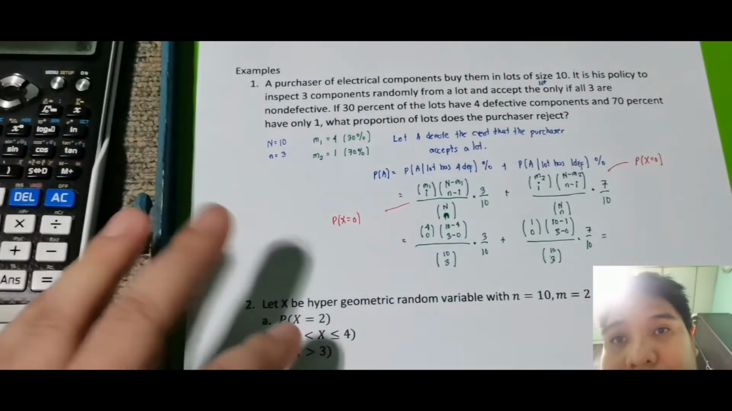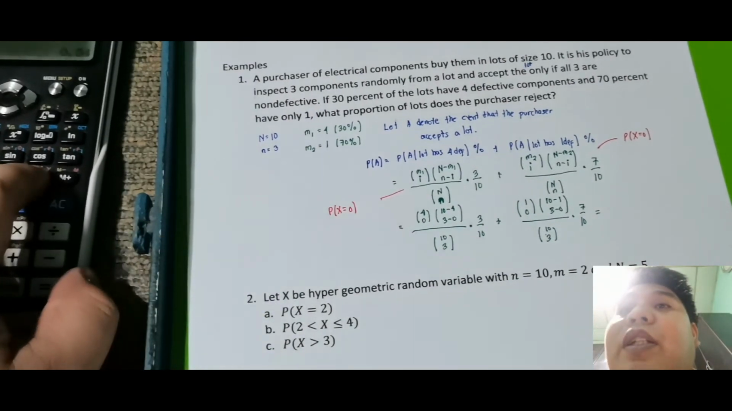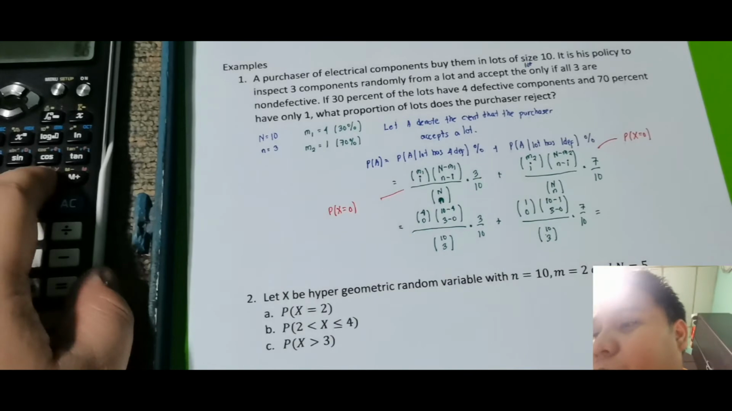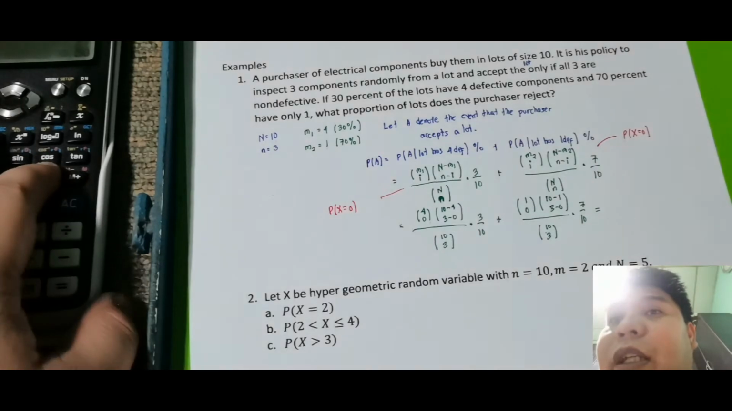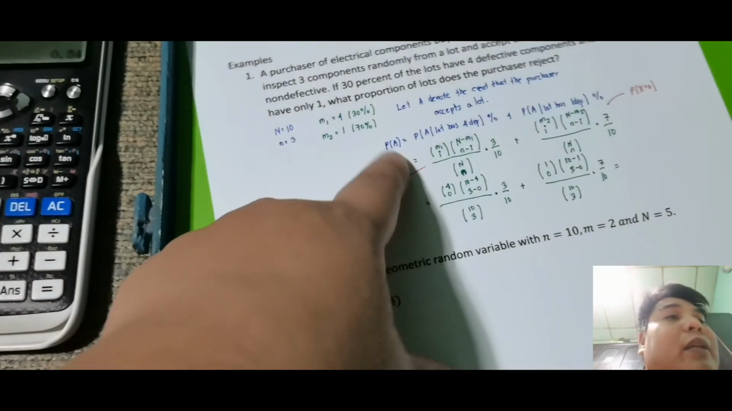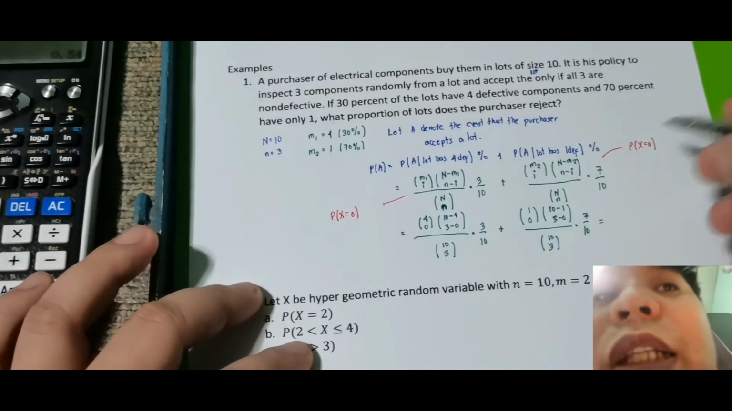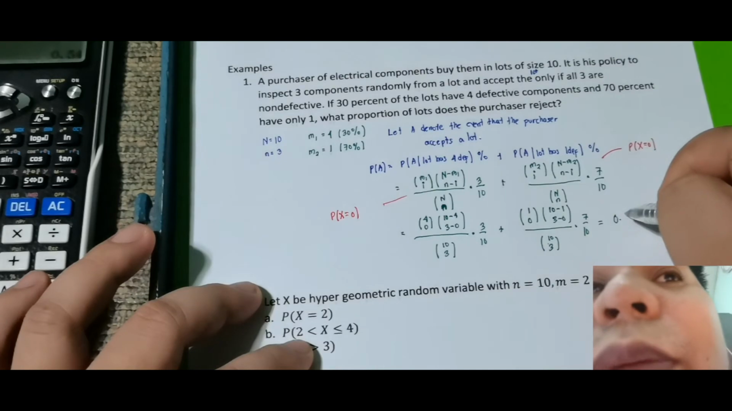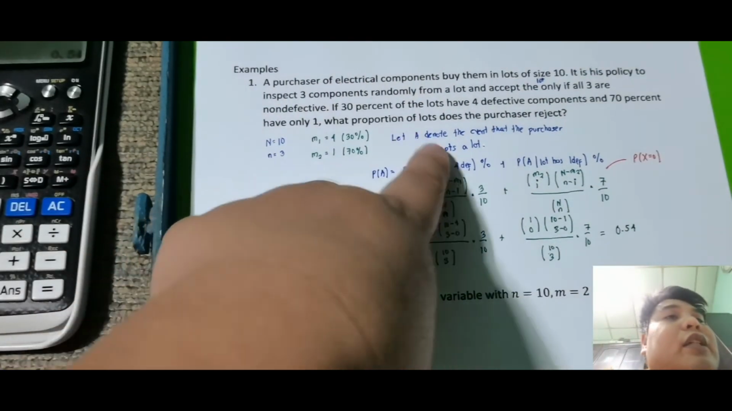So therefore the probability na i-reject nyo yun, so in percentage, 27 over 50 or simply 0.54. So ito yung probability na binili. Again, ulitin ko lang, ang probability na binili siya is 0.54.